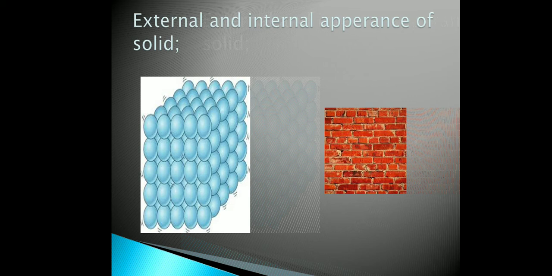This is the external and internal appearance of a solid. In a solid, there are no vacant spaces. All atoms are very close to each other and very strong intermolecular forces exist. That's why it is difficult to change their shape.